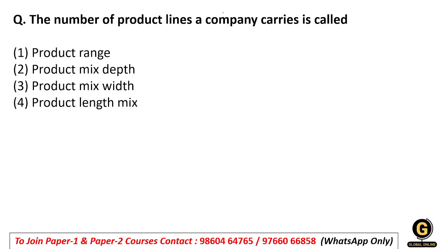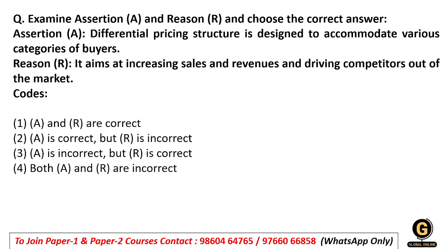Let's see. The number of product lines a company carries is called product range, product mix depth, product mix width, or product mix length. So students, generally the number of product lines which a company carries is nothing but the product mix width. If we talk about the depths, they are the versions, like in veg items you see paneer butter masala, chili paneer, veg handi. So these are the depths, certain versions. Whenever we talk about the length, it is the number of items in a particular product line. So option number 3 will be the right answer for this question.